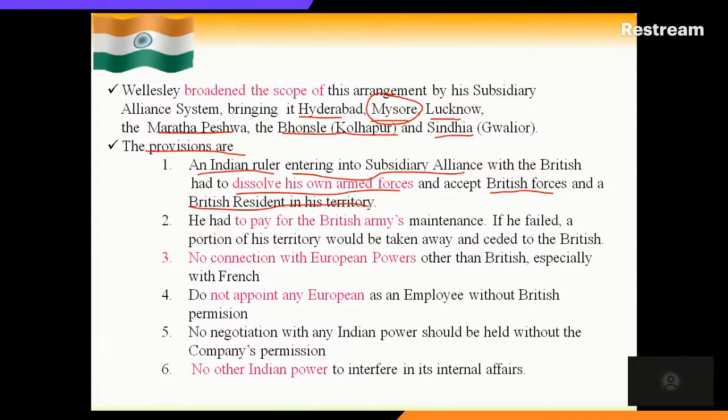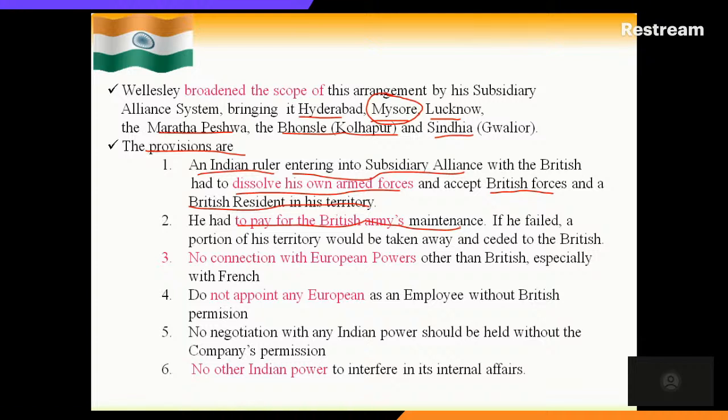Then, another, he had to pay for the British army's maintenance. I gave land, I gave arrangement of a British resident. At the same time, I had to pay some amount to maintain the British army. We can say the maintenance, salaries and all other related financial expenditures for the British army. So everything has to be done by the respective state.